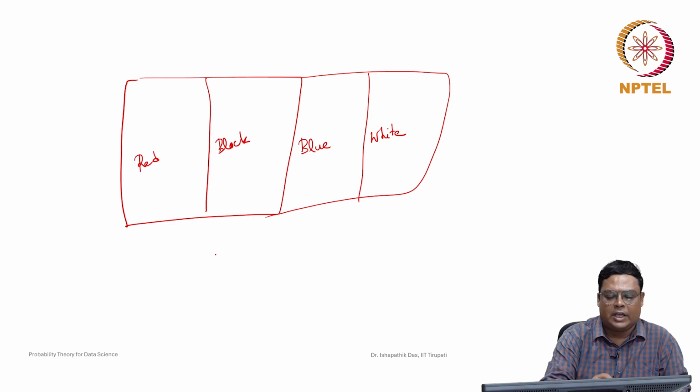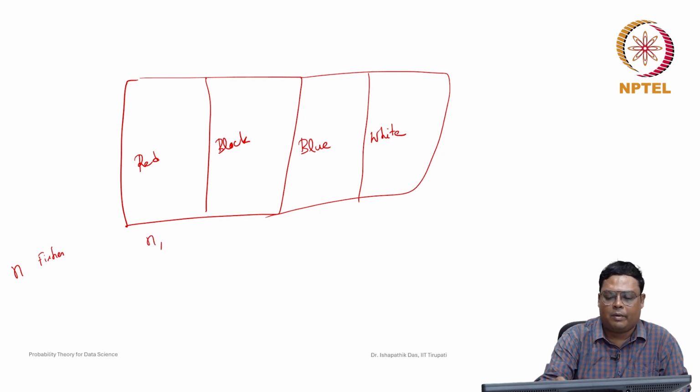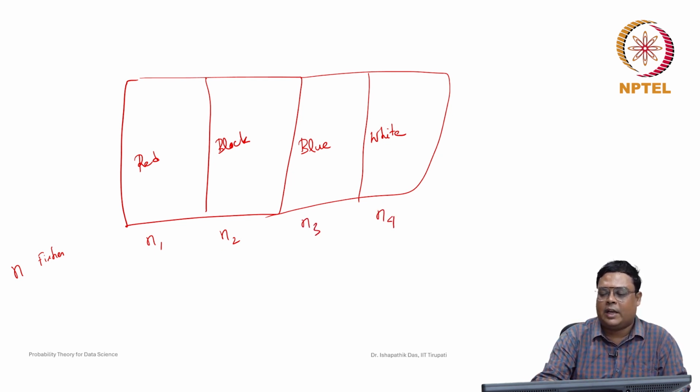Now suppose you consider n fishes, then there are n1 red fish, n2 black fish, n3 blue fish, and n4 white fish. But these n1, n2, n3, n4 are totally random variables. These are the observations of a random variable.